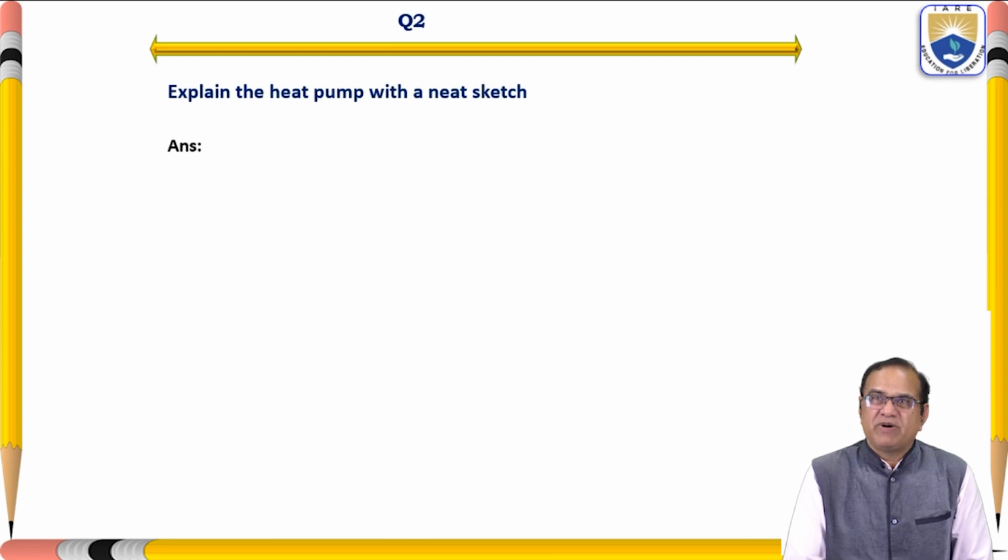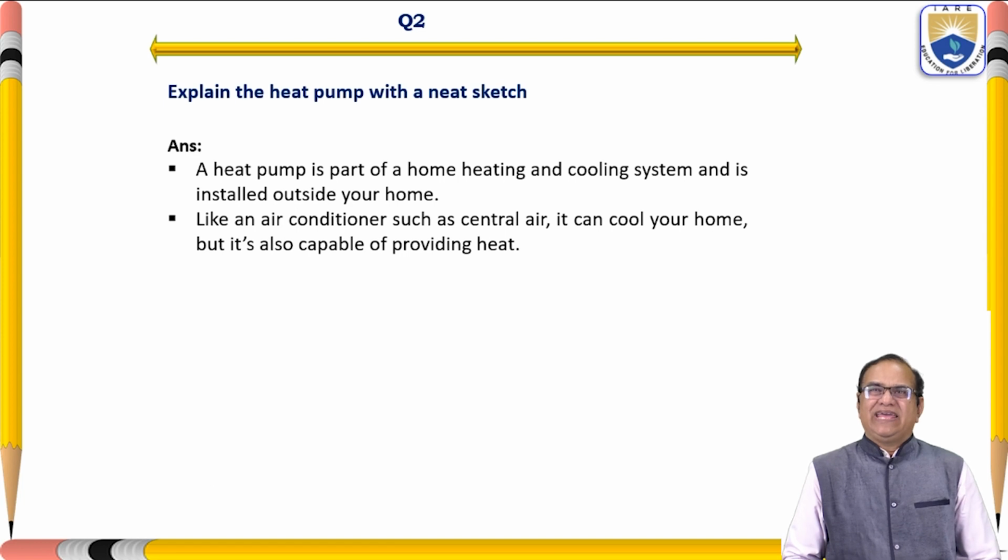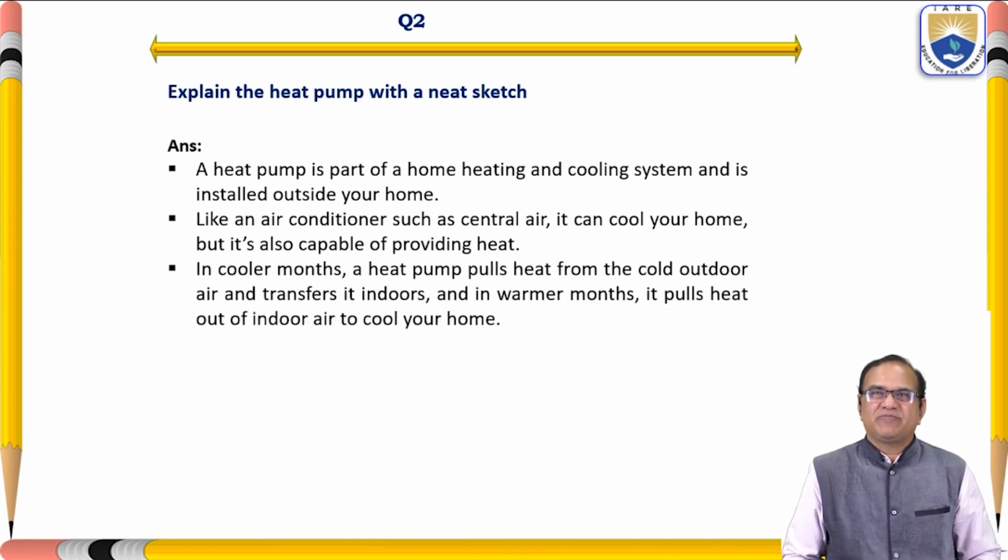Now, explain the heat pump with a neat sketch. So I will be discussing the heat pump. A heat pump is a part of a home heating and cooling system and is installed outside the home. Like an air conditioner, such as central air, it can cool your home, but it is also capable of providing heat. So it can cool also, it can heat also. That is called the heat pump, and it is the reverse of the engine.